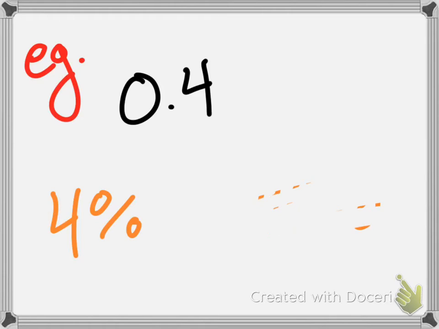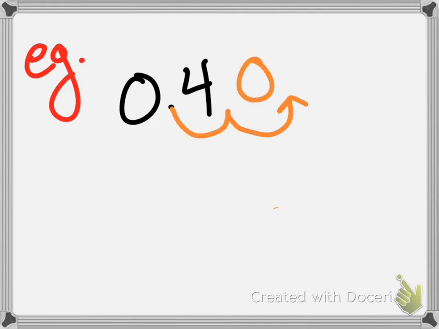Now I know that the whole thing gets a little bit confusing, but we always move it 2 places, because we go 1, 2, and that gives me my percent sign. We can remember because it gives us the 1, 2 in our percent sign. So we move it to be 40%. To make it a percent, we move it 2 times toward the percent sign. To make it a decimal, we move it 2 times away from the percent sign.